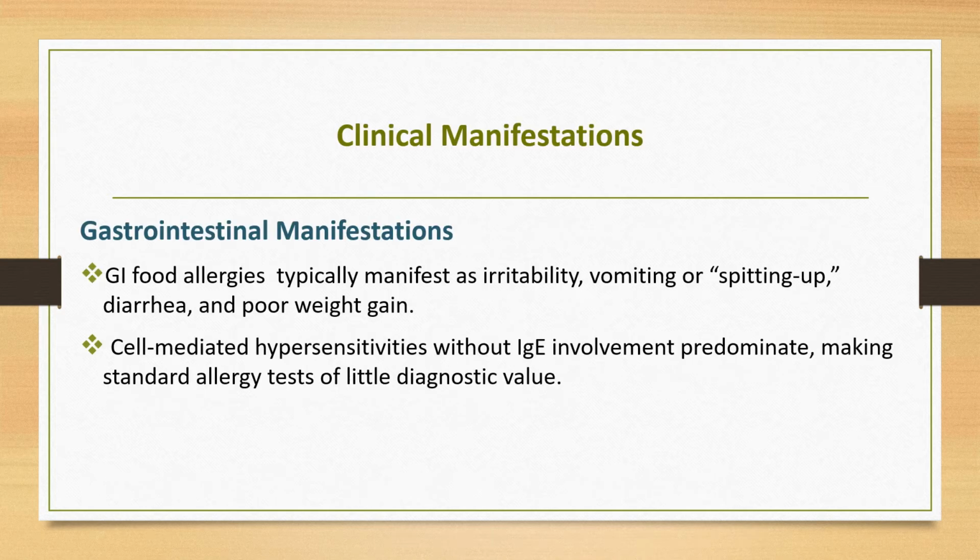When we come to the clinical manifestations of food allergy, clinical manifestations can involve any organ. From this, let us see the most common ones. Gastrointestinal manifestations of food allergy are often the first form of allergy to affect infants and young children, and typically manifest as irritability, vomiting, spitting up, diarrhea, or poor weight gain. Cell-mediated hypersensitivity without IgE involvement predominates, making standard allergy tests such as skin prick tests and in vitro tests for food-specific IgE antibodies of little diagnostic value.